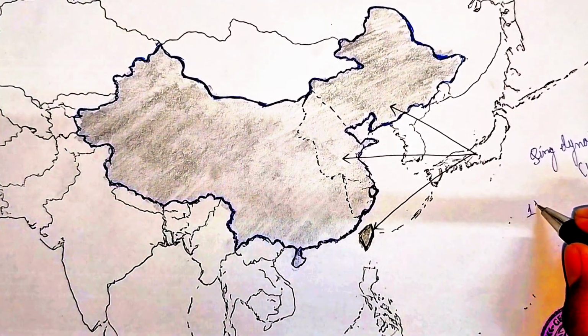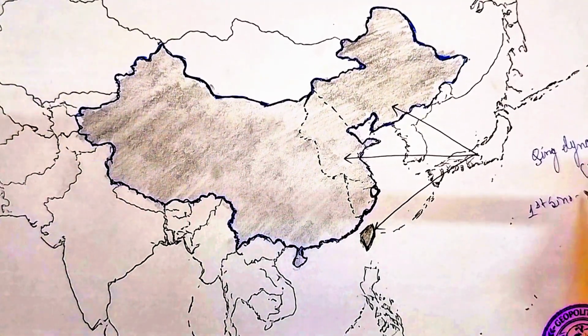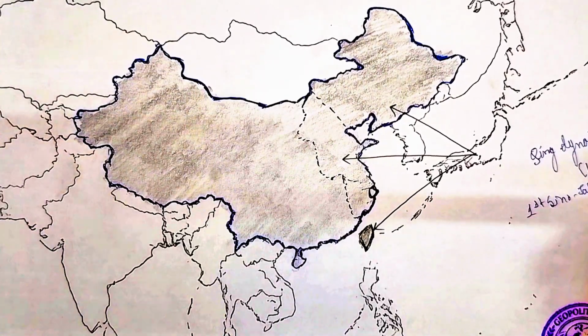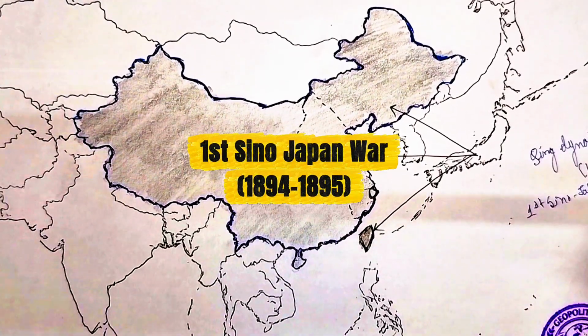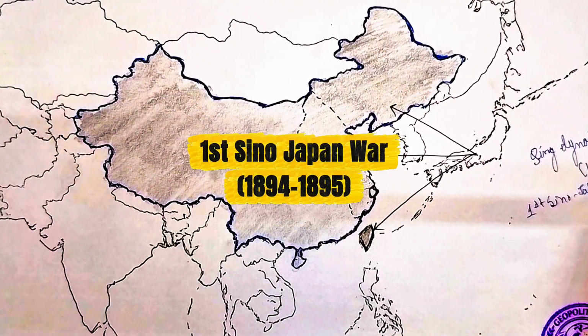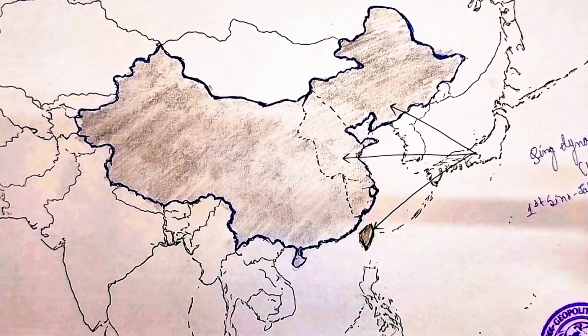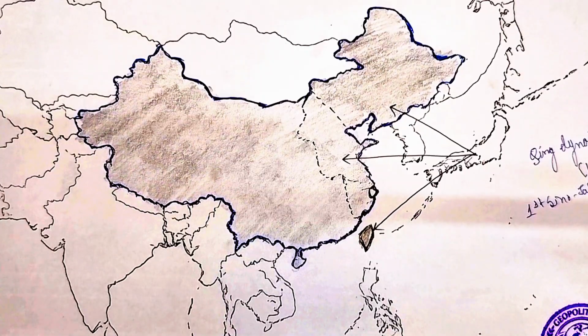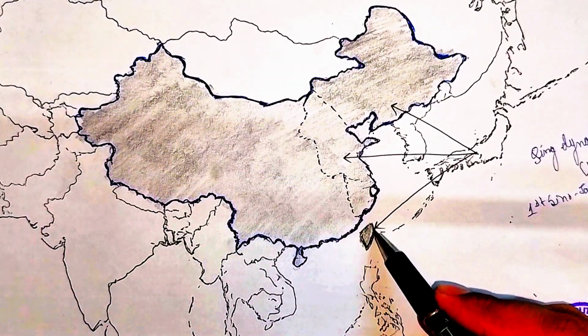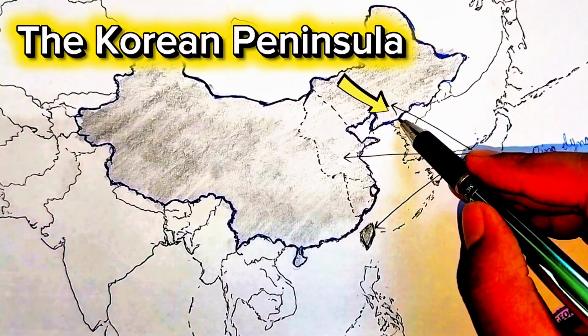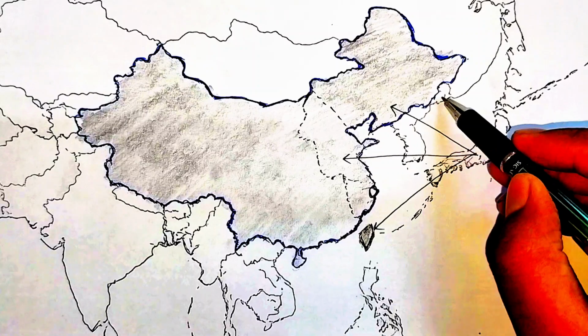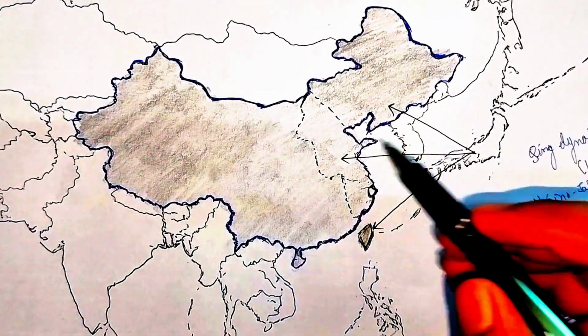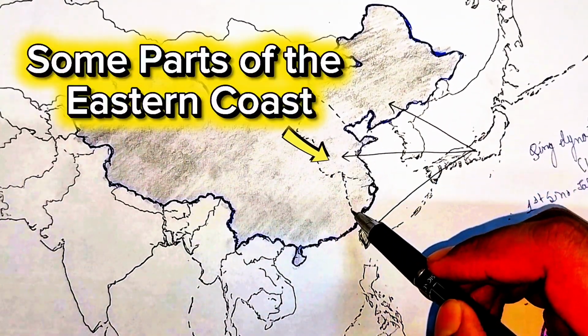So, first the Sino-Japan War started in 1894 and ended in 1895. Owing to the inability of China to defend itself, Japan captured Taiwan, the Korean Peninsula, which is now divided into North and South Korea, and some parts of the eastern coast of China.